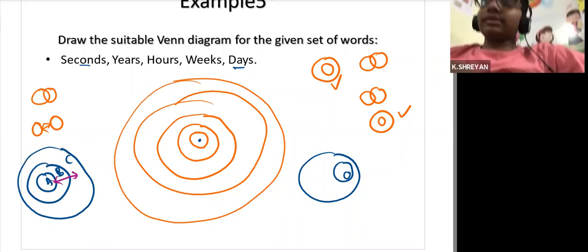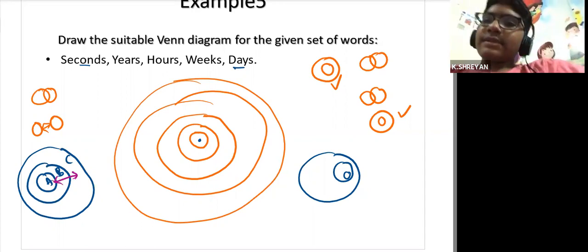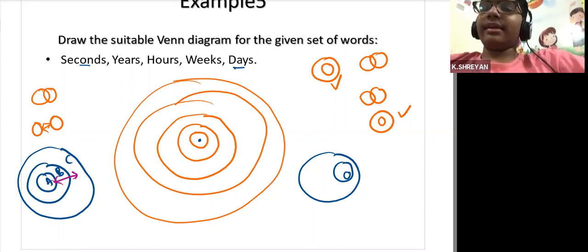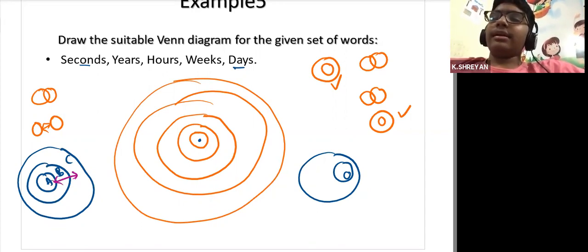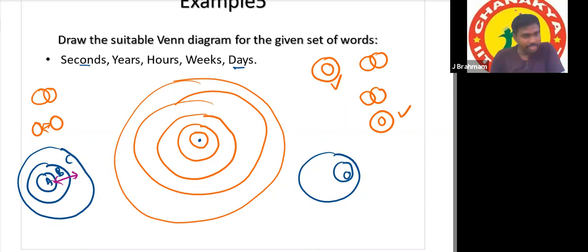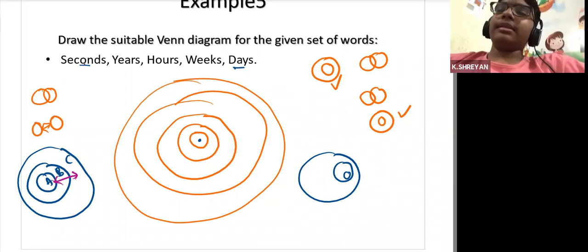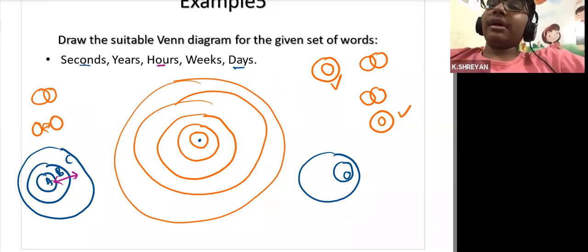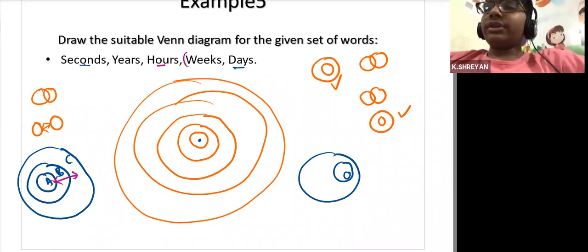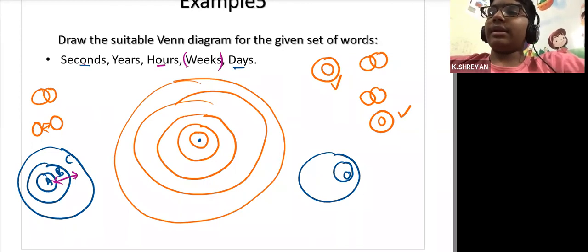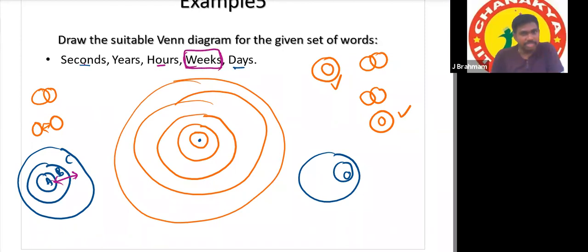Sir, one doubt. Sir, you told us seconds here, this I understood. If they give hours as 60 minutes, sir, we should do another circle like this only. Means in this question, if they give weeks, 7 days, if we think like that, we should draw another circle for days. In place of weeks, if he has given 7 days, the day is one of the 7 days. So the outside circle will be 7 days, and inside will be 1 day.